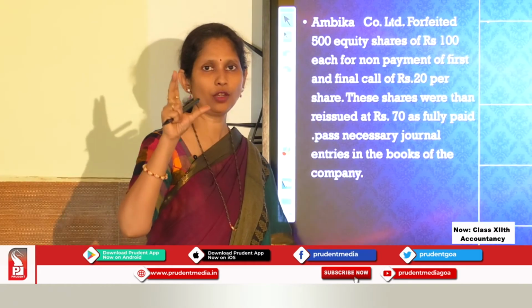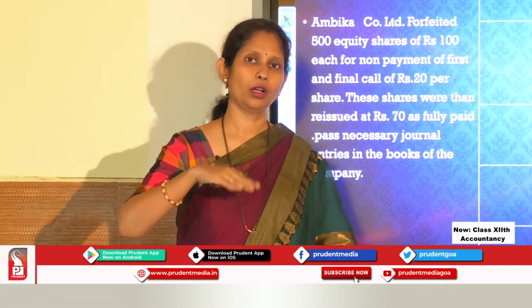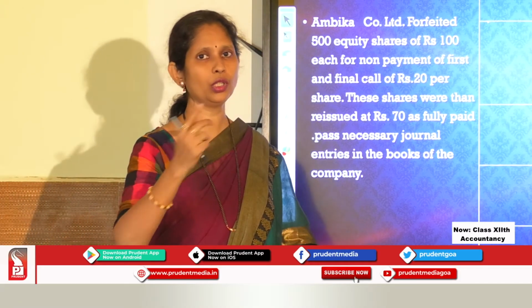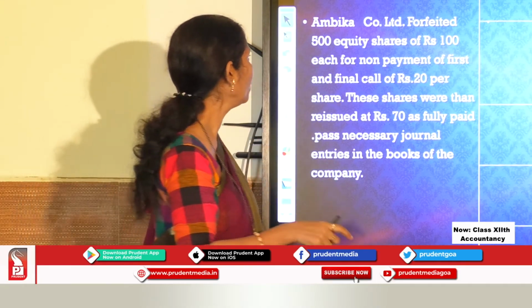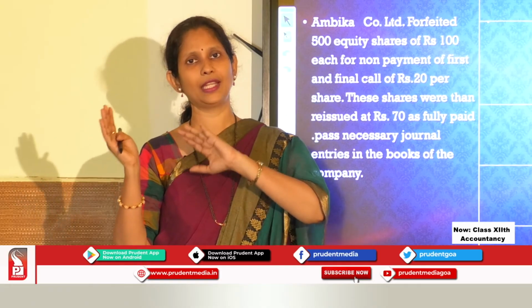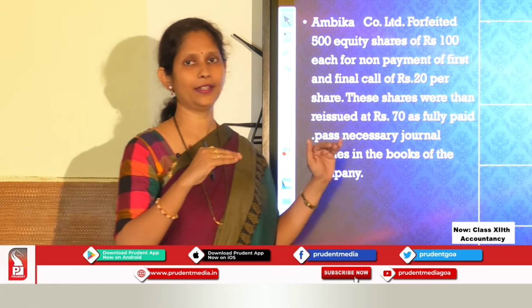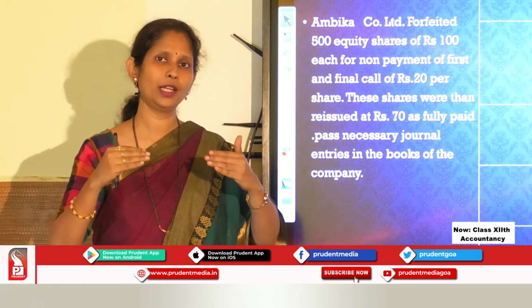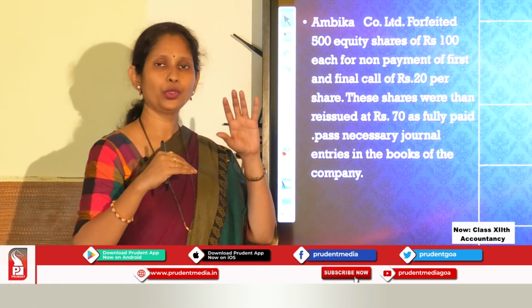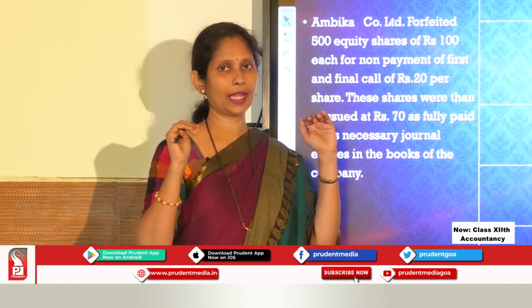I want to teach you all forfeiture of the shares, and also I want to teach you all when the shares are reissued, how to go about it, okay. So the concepts are made clear to you in the journal entries. Now I am just making the application of the journal entries over here. Try and understand. I cannot take up all the journal entries and all the applications. You should understand the concepts, okay. That is what I can do with this limited time, okay.